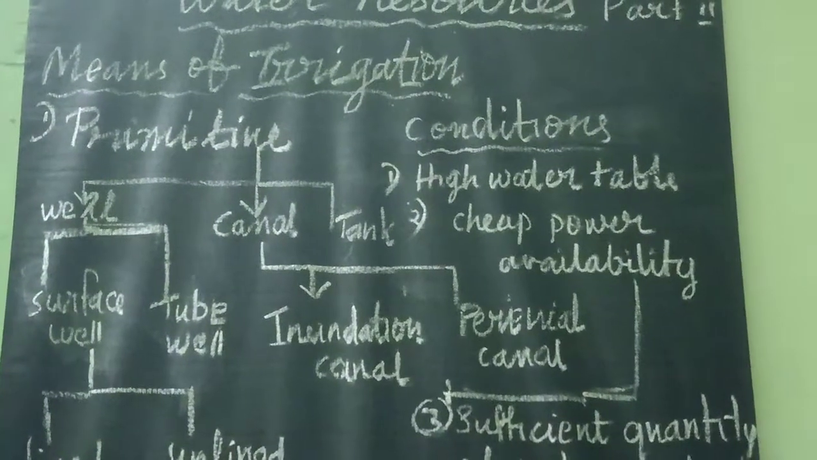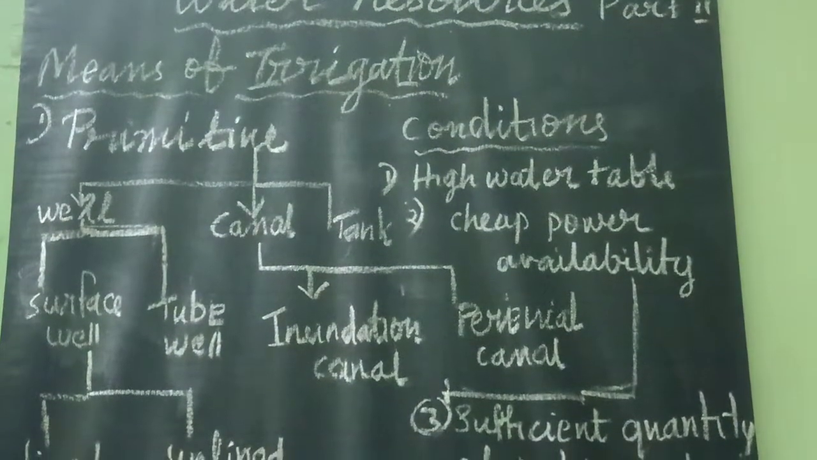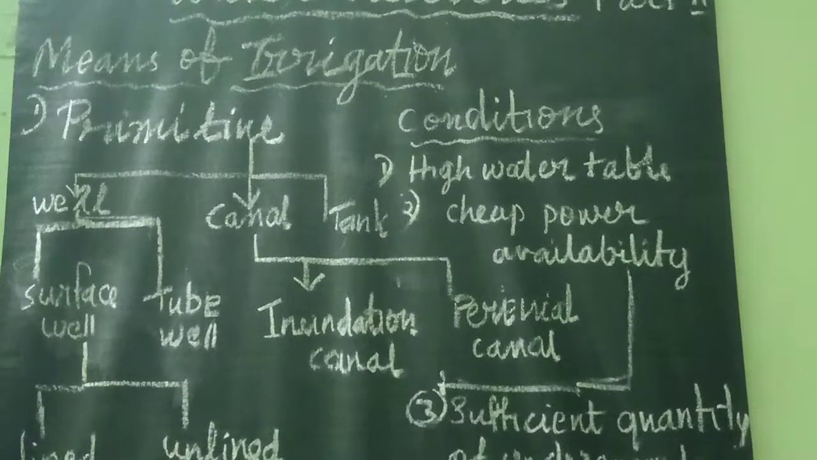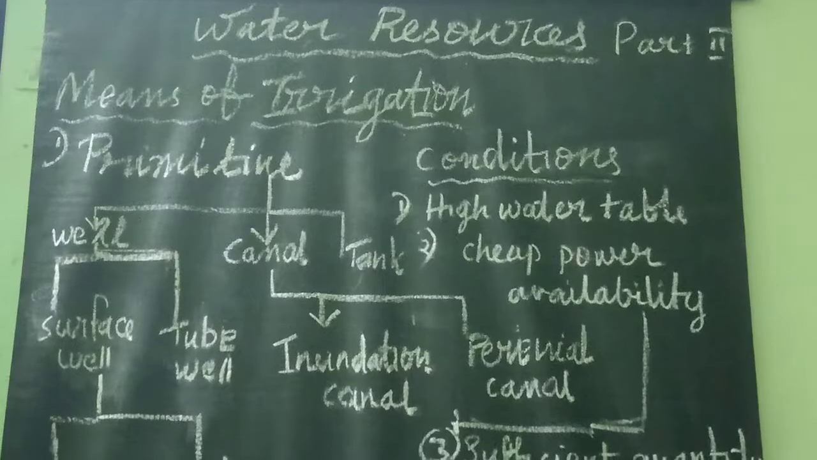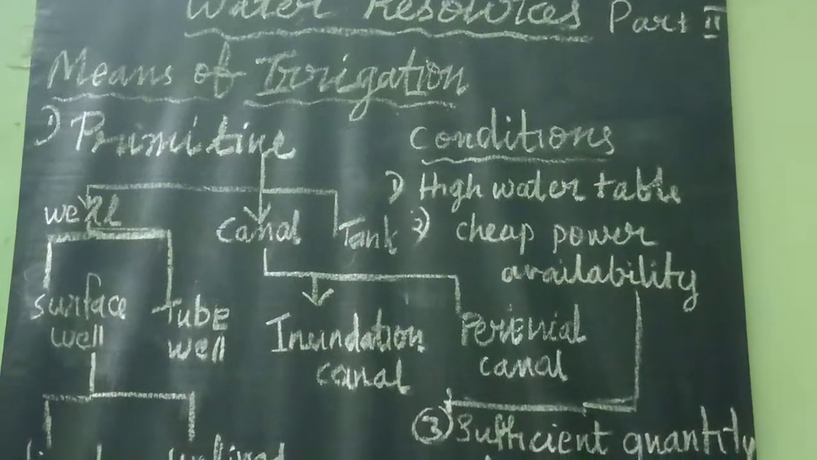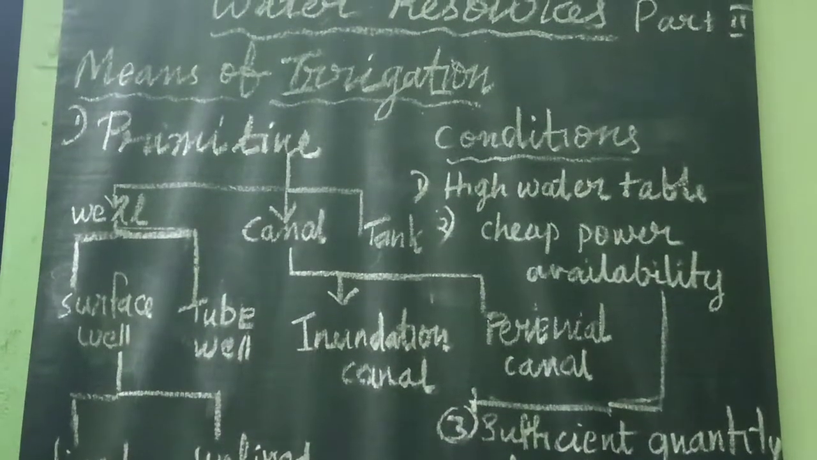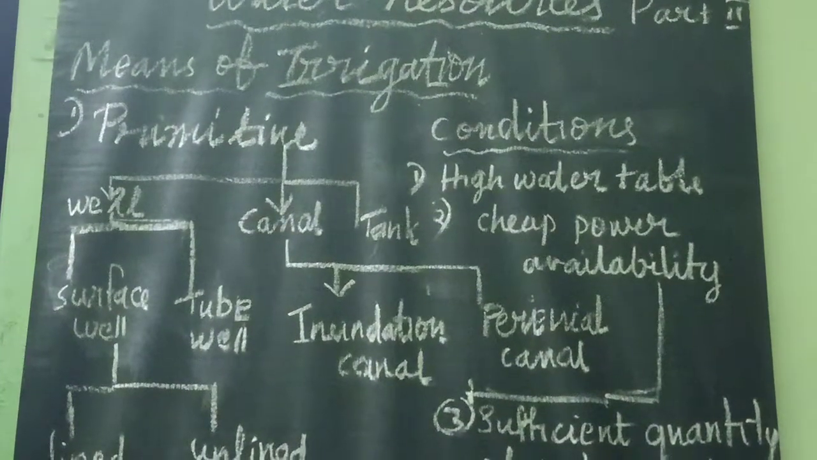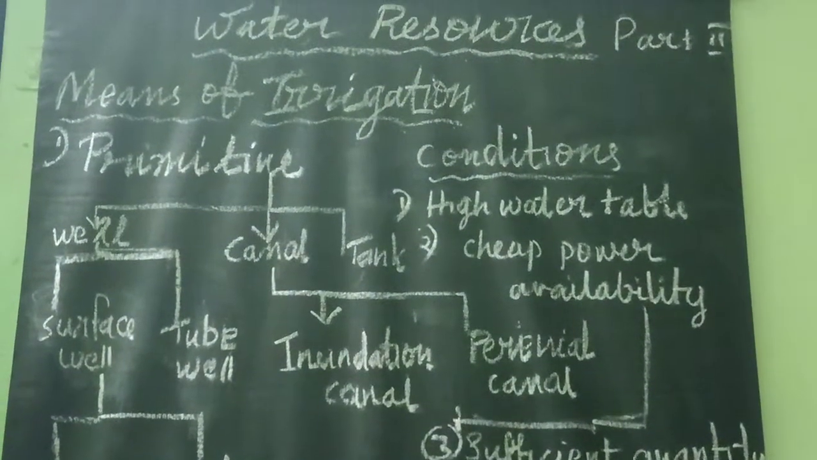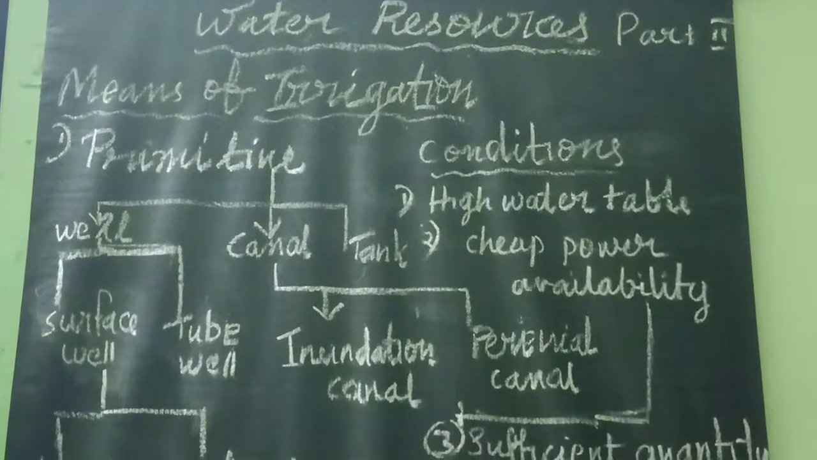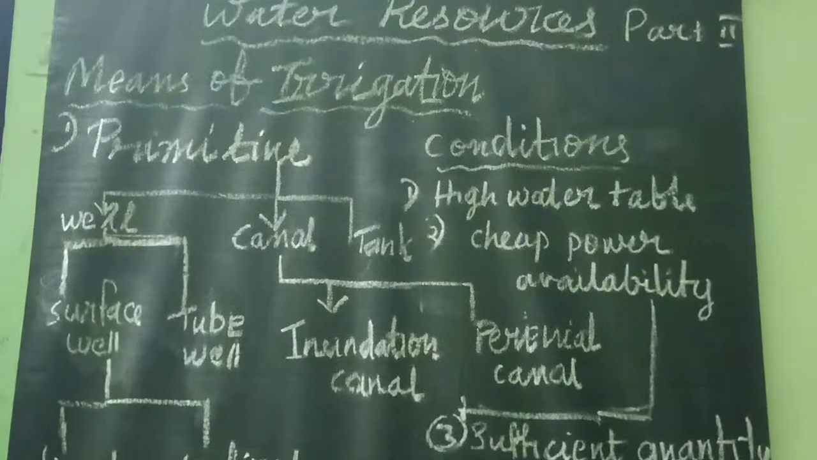What is an unlined well? Unlined wells are also known as kacha wells. Such wells are normally constructed where the water table is high, and they are not lined by bricks or cement. That's why it is called an unlined well. These are cheaper to dig and are essentially used for irrigation.